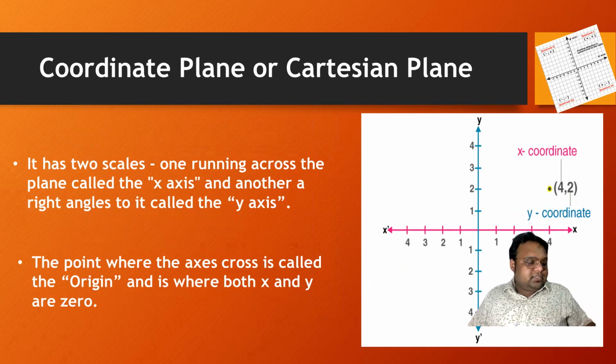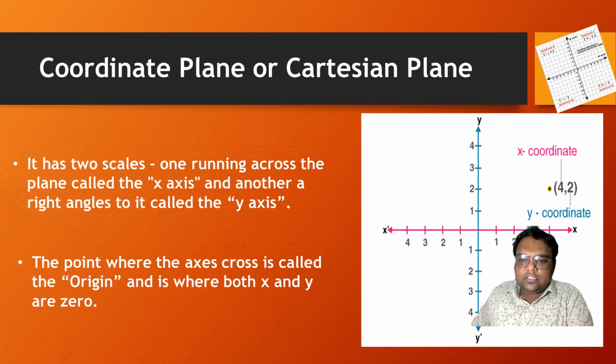It has two scales, one running across the plane known as the x-axis, and another at a right angle, the y-axis. Where they meet is known as the origin. So this point is the origin, which I point out here.